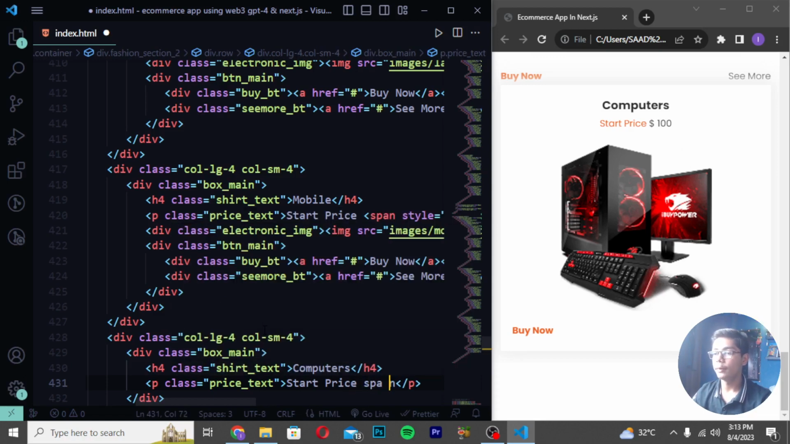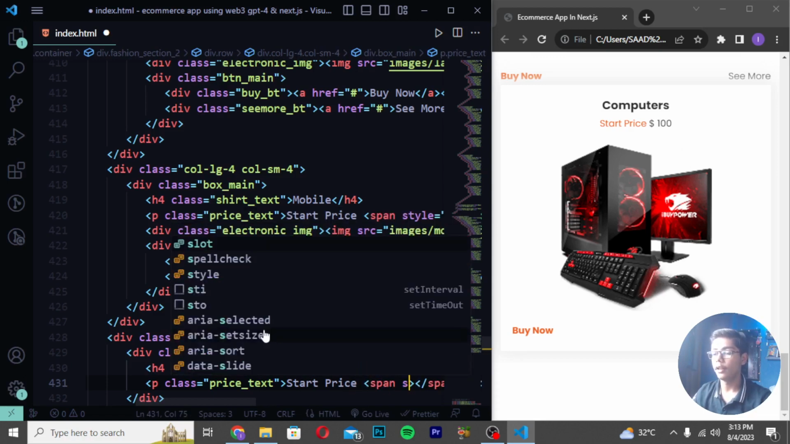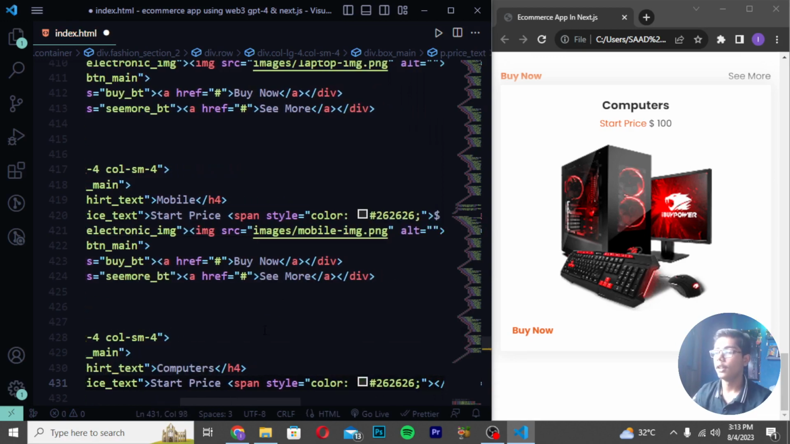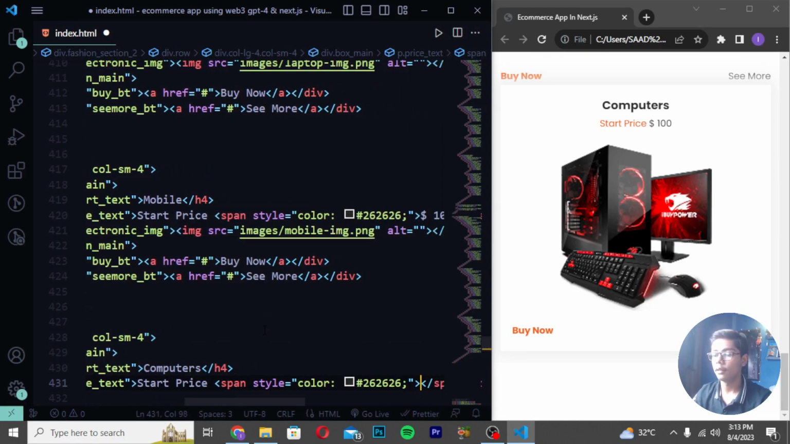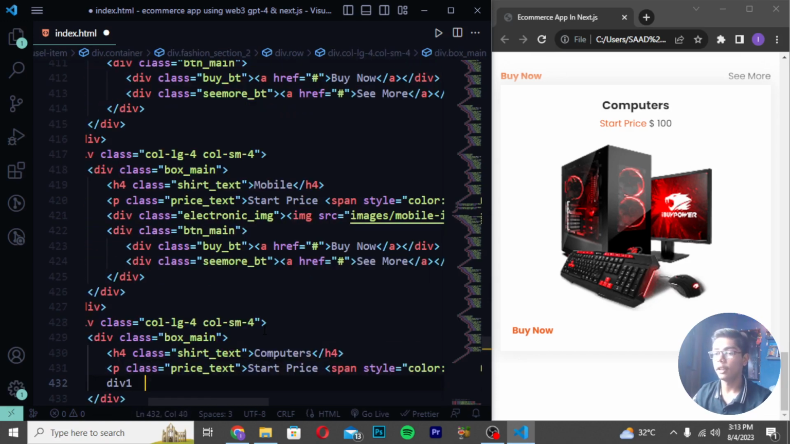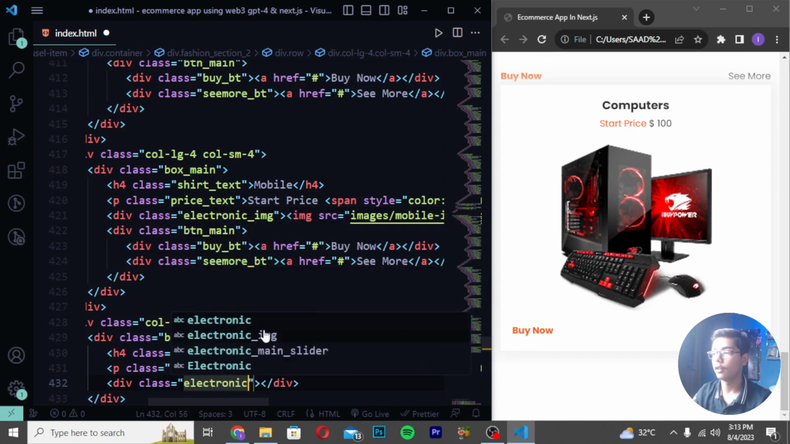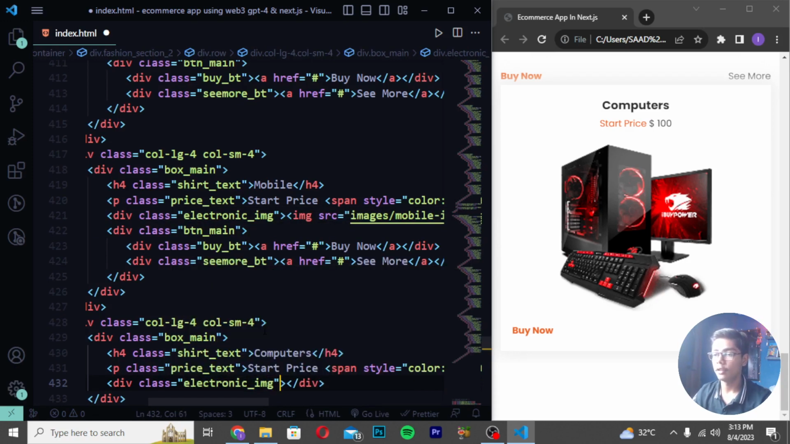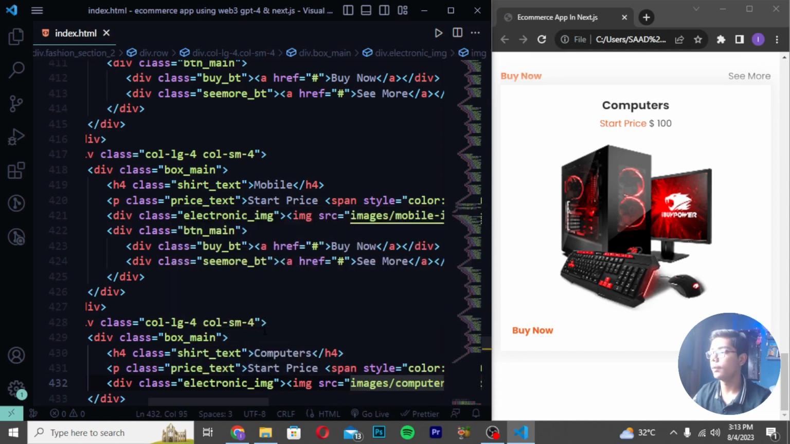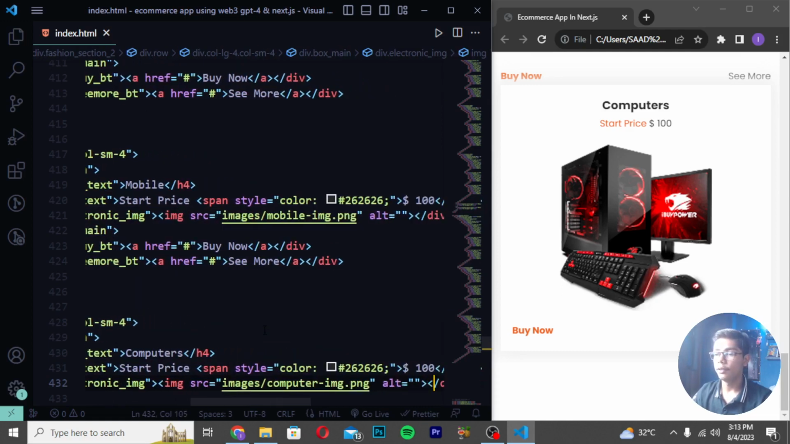Then you have to write here span. So here I will be now writing it. Give here a style color 262626. Then here I will be writing $100. Then you have to just move down after this tag, create div class. So here I will be now writing here electronic and write here image. Then create images slash, and then I will be writing here computer-image.png, which is the image name here.